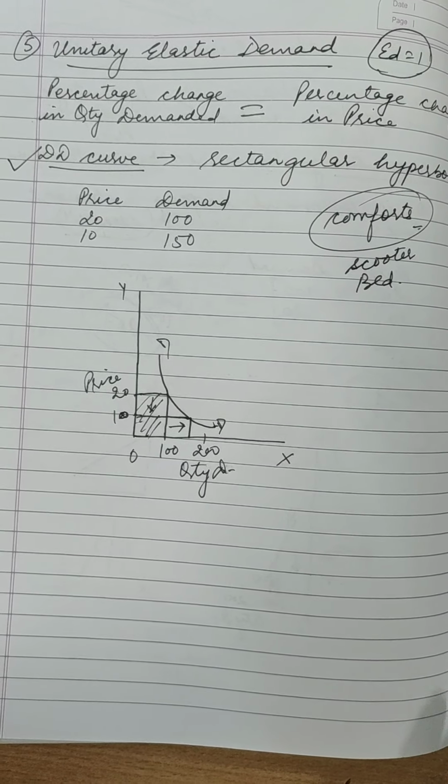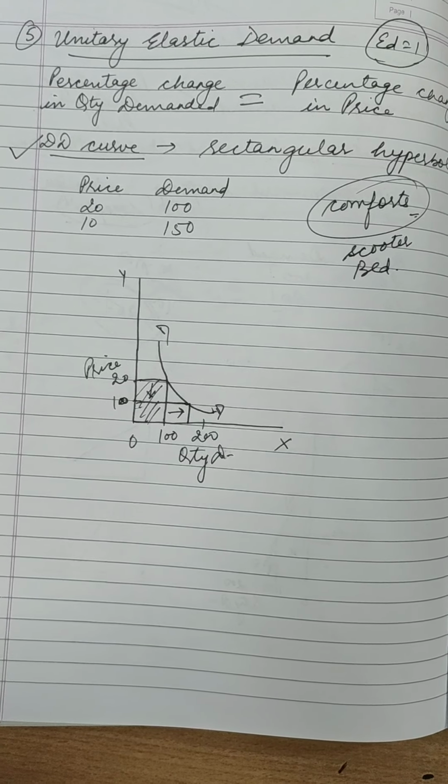All the diagrams you will do with proper explanation. These are the 5 degrees of elasticity of demand.